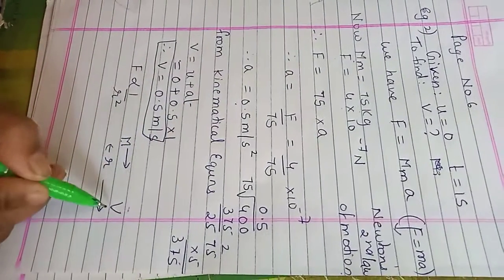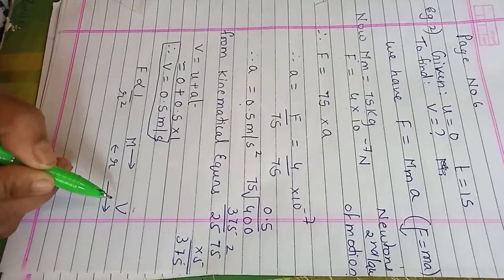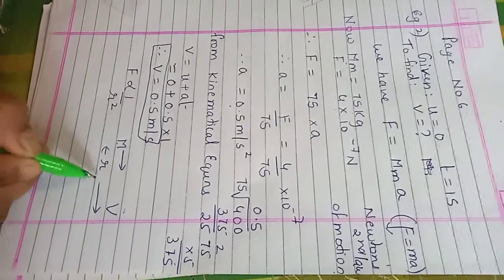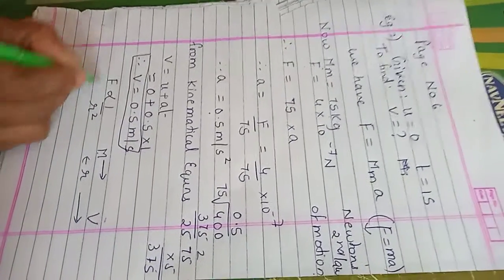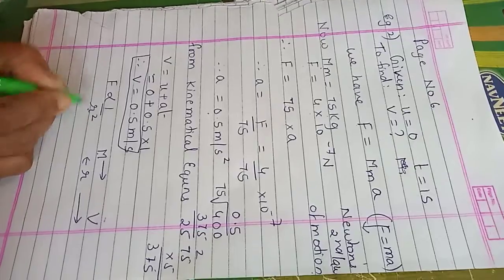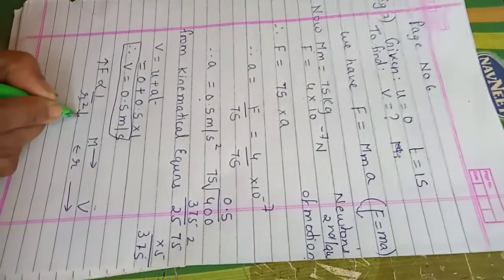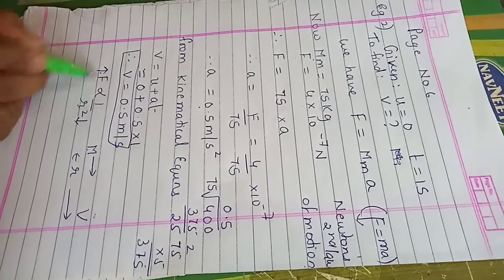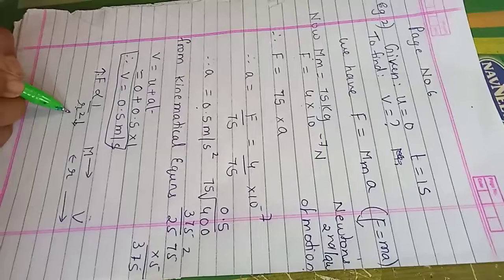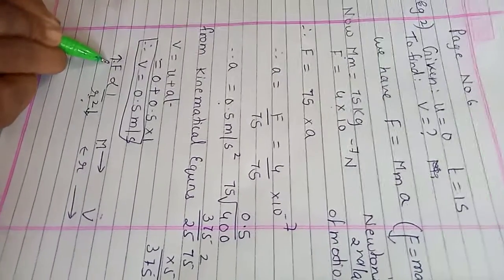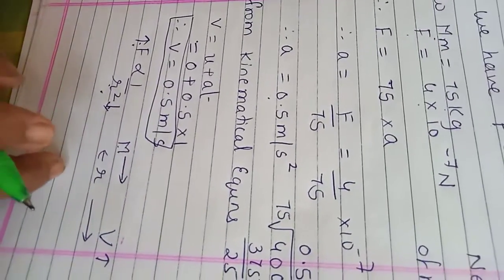So as Mahendra moves towards Virat with increasing velocity, naturally the distance decreases. As the distance decreases, force increases. Why? Because force is inversely proportional to the square of the distance. So as the distance decreases, force increases. So the force of attraction increases. Hence the velocity further increases. If the force of attraction increases, it's a bonus, children.